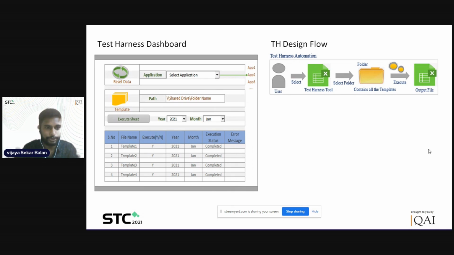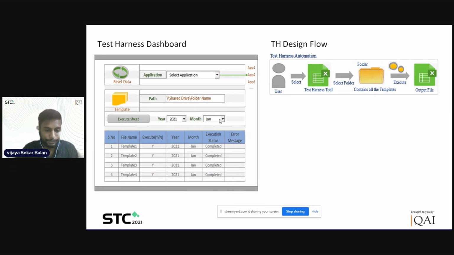And as you could see here, reset data is nothing but resetting all the parameters we have selected. Select application is going to be the application as well as the environment, and path is where you have saved the template. And here it is going to be which year and which month you want to run the test harness.